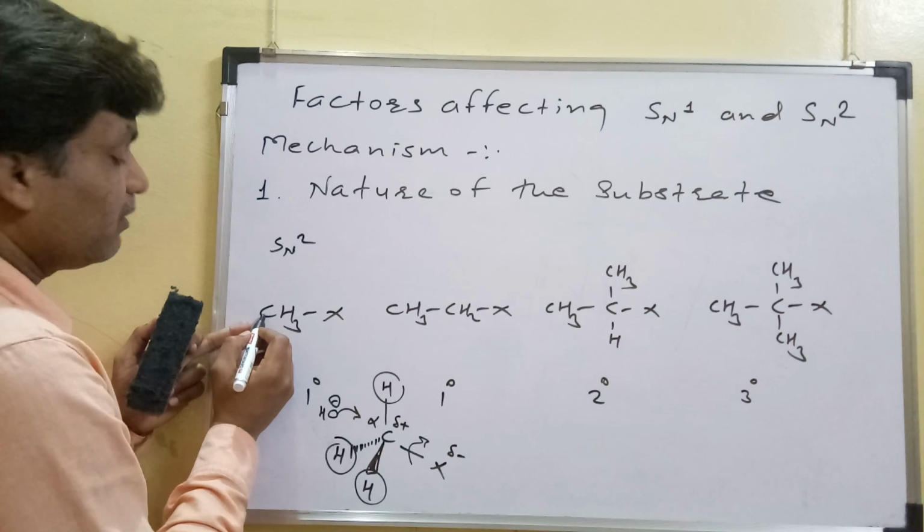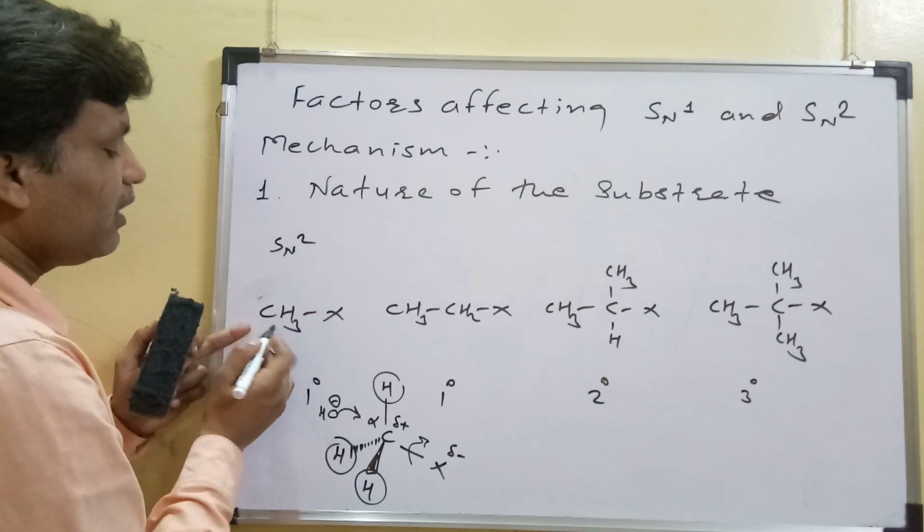So this alpha carbon is having 3 hydrogens.